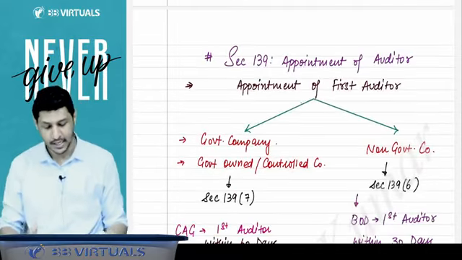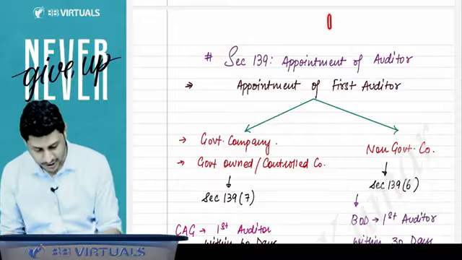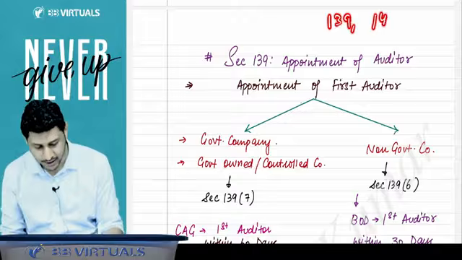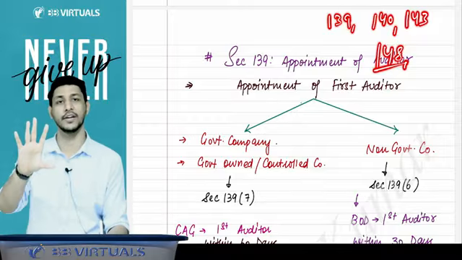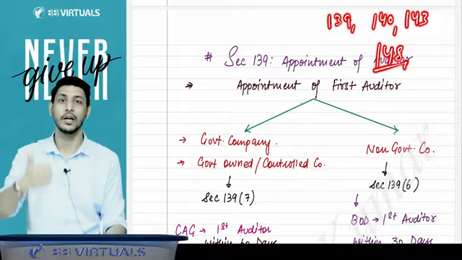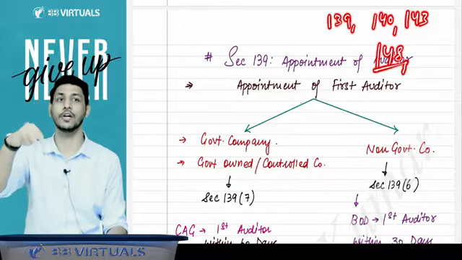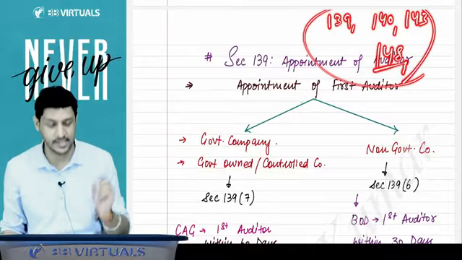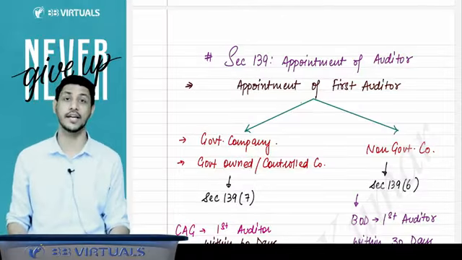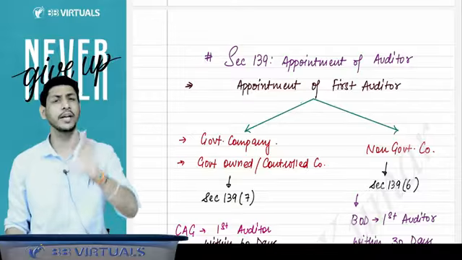Now we will come to section 139, very, very important sections. Now we have left section 139, section 140, section 143, and section 148. Rest all the sections we have covered. 141 we have done, 142, 144, 145, 146 and 147 we have done. Now there are only 4 sections left, but these are very big sections and you have to learn so many things in them.